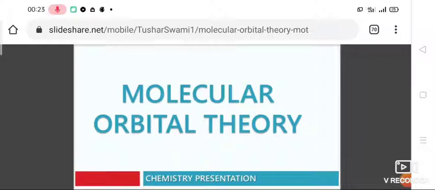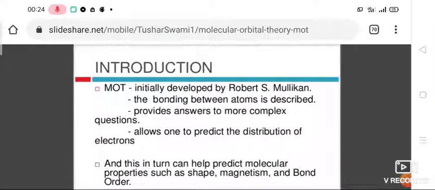It was proposed by Hund and Mulliken. A molecular orbital gives the electron probability distribution around a group of nuclei in a molecule.